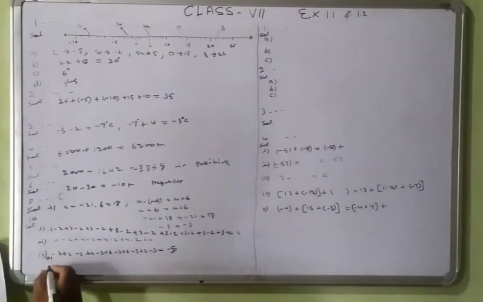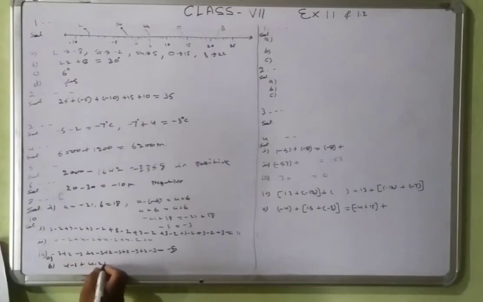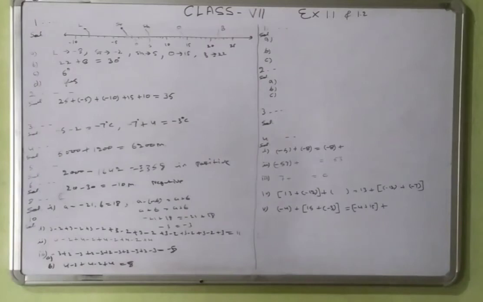This is the A part and this is the B part. That will be 4 minus 2 plus 4 minus 2 plus 4 is equal to 8, right?